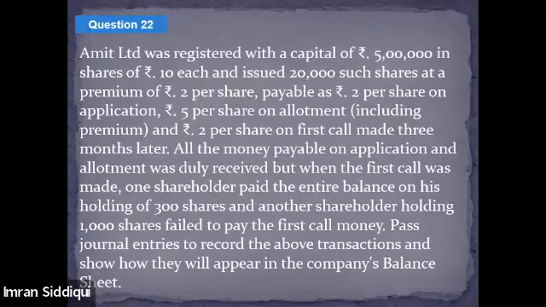That means on 300 shares, apart from the first call, we have also received the final call as well. That means on 300 shares, we have received the payment on advance basis. You get it? So we need to do one more entry for the advance receipt of call money, the final call money. Apart from that, every other thing is similar to what we have already discussed. It says another shareholder holding 1,000 shares failed to pay. This is called calls in arrears.